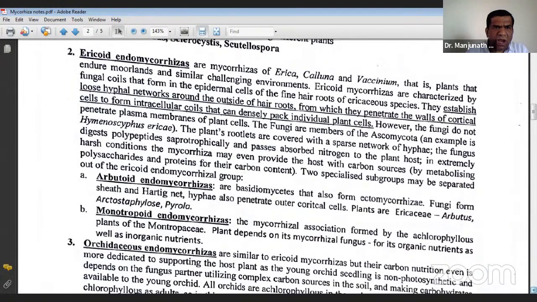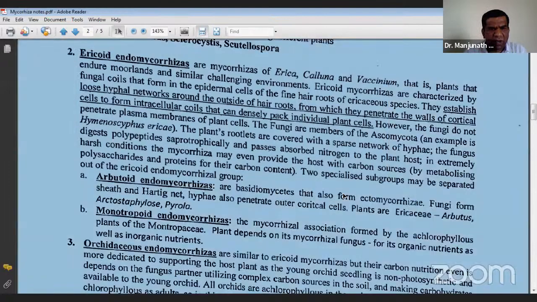There is another type of mycorrhiza called ericoid endomycorrhiza, which infects Erica, Calluna, Vaccinium plants. These are not very important as a biofertilizer. AM fungi is the mycorrhiza which is important as a biofertilizer. There may not be many questions on this, so I just pass on.